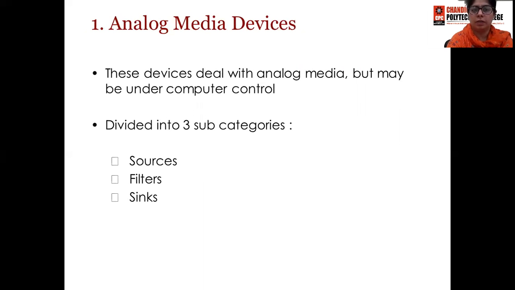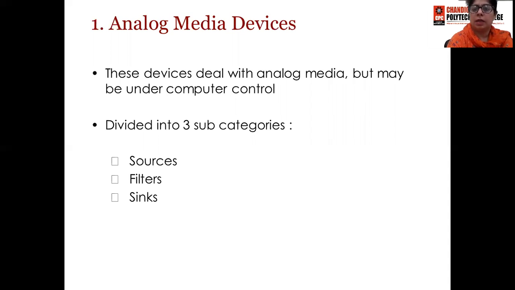First of all, we will discuss analog media devices. Now, these devices deal with analog medium. Since the name indicates these are analog media devices, they will deal with analog medium. That means they will use the transmission medium in the form of signals. The communication will be through signal. So they have 3 subcategories: source, filter, and sink.